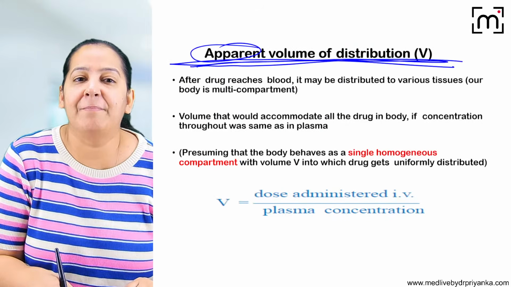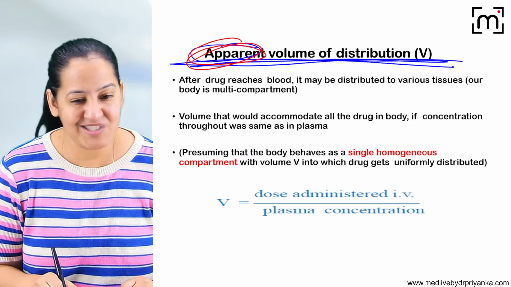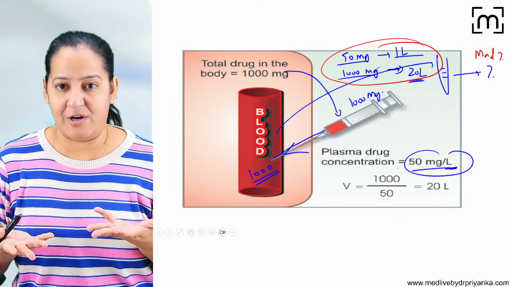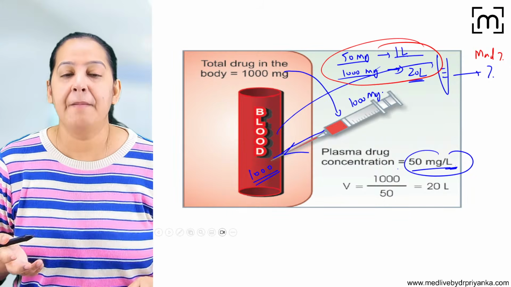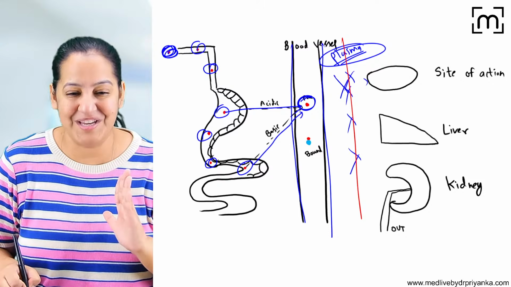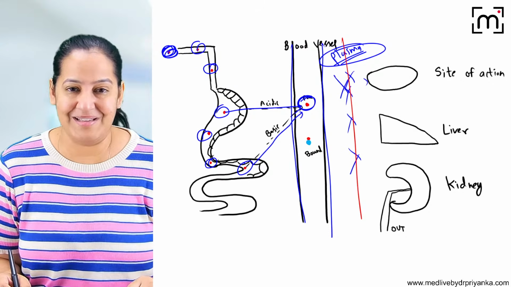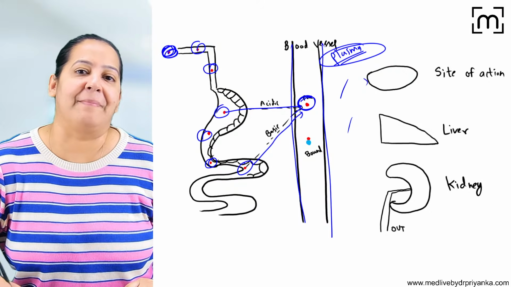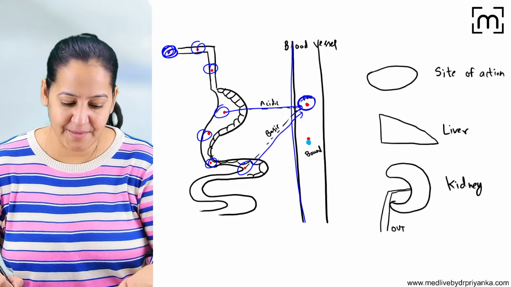That's why I am saying, people, it's apparent. It's not reality. It's apparent. So you will say, ma'am, why in the calculation is it 20 liter? 20 liter never happens in reality. Why? Because I'm assuming there is no distribution. But in reality, it is distributed. So take the same example here. Let me explain what is happening here, why the answer is 20 liter. You are getting my point.